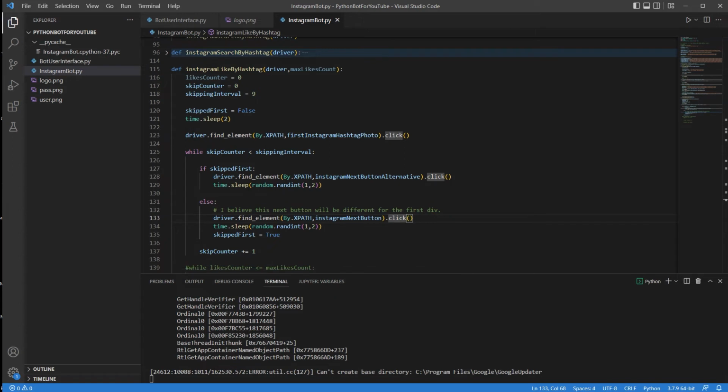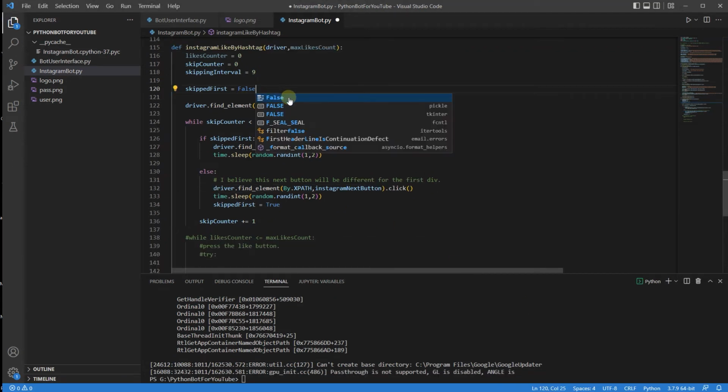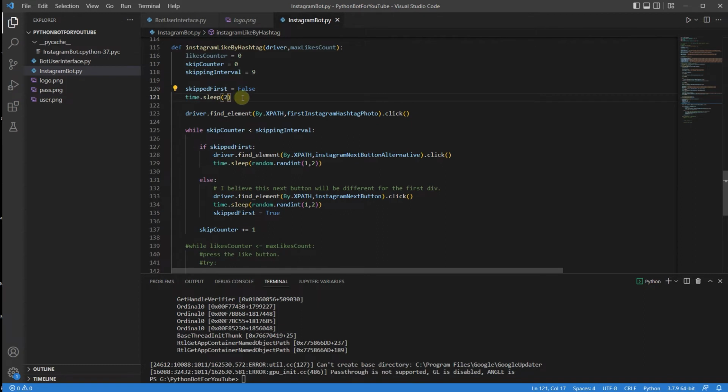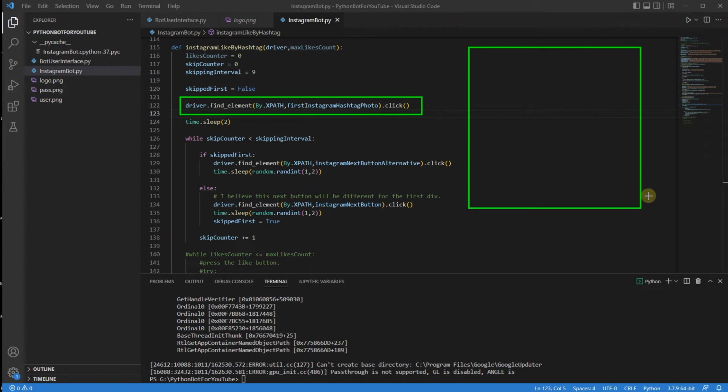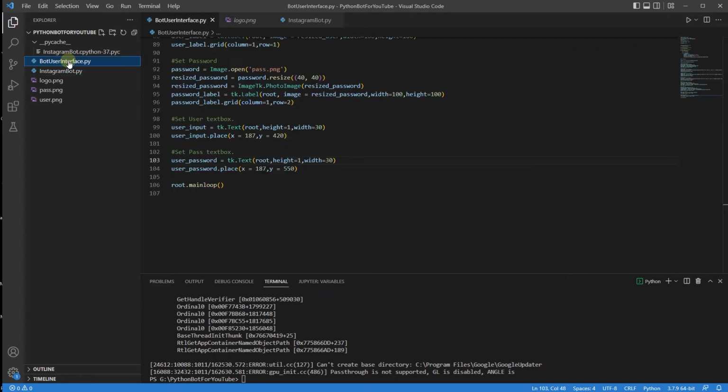Very, very interesting. All right, now I'm not entirely sure about this problem, but I'm going to remove this time sleep 2 over here and do it over here. One thing that I imagine is that when we go here and click it, this is the driver find element. I'm finding the element and then trying very quickly to press something that doesn't exist. That's why I'm going to give it 2 seconds to wait until this button actually appears, and then I'm going to try to engage. So this is my theory. Again, I'm not entirely sure.